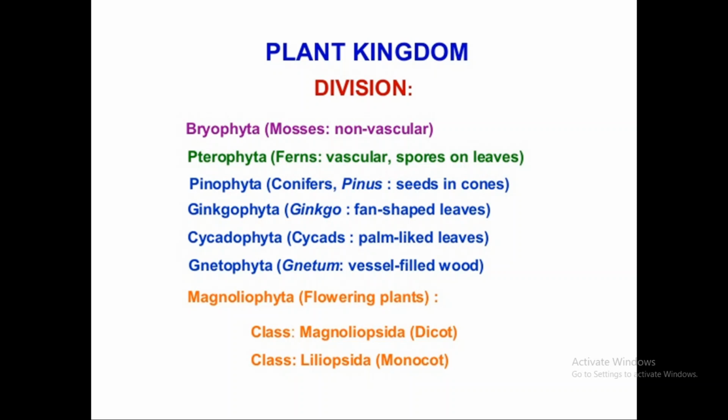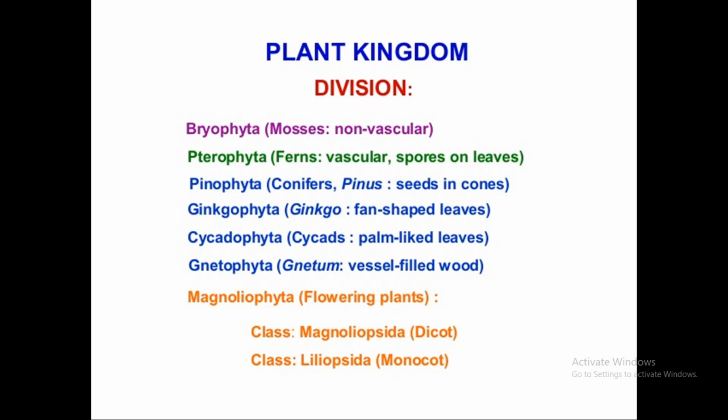Conifers means gymnosperms, which bear cone-like structures, and their gametophytic stage is converted into cones, male and female cones. Pinus seeds are always present in cones. Then Ginkgophyta, where the ginkgo has a fan-like leaf morphology.